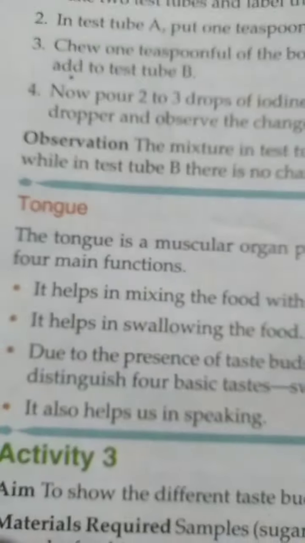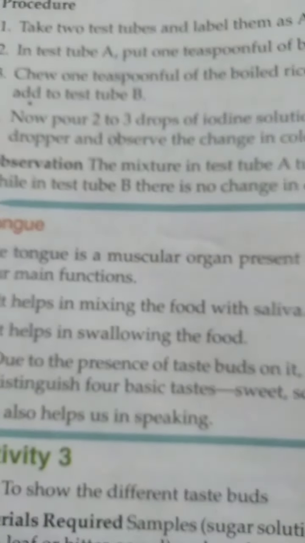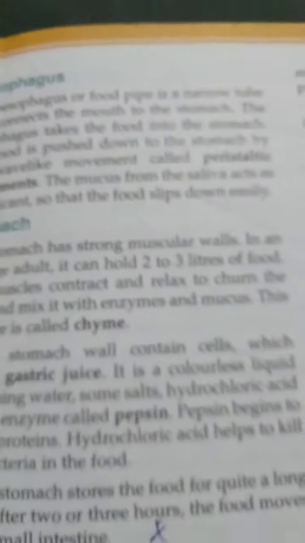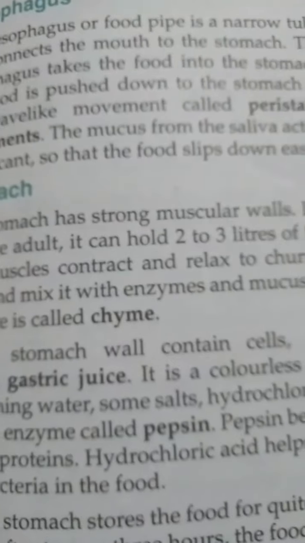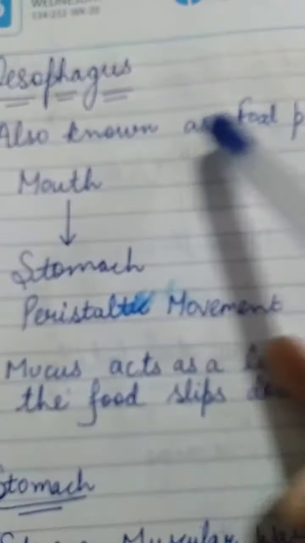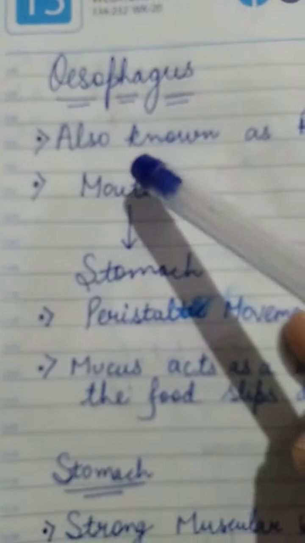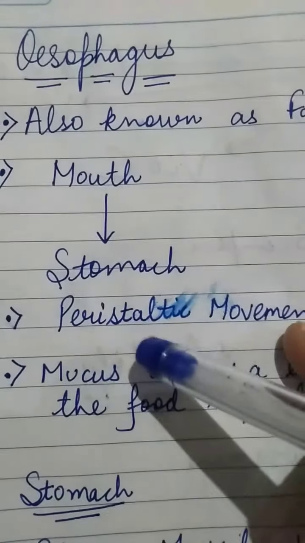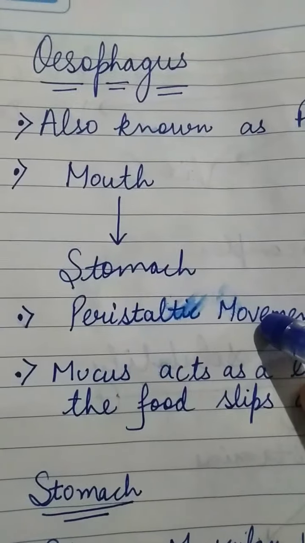Now after the mouth, coming to the next organ in the digestive system, that is the oesophagus. The oesophagus, or food pipe, is a narrow tube that connects the mouth to the stomach. There is peristaltic movement in the oesophagus.